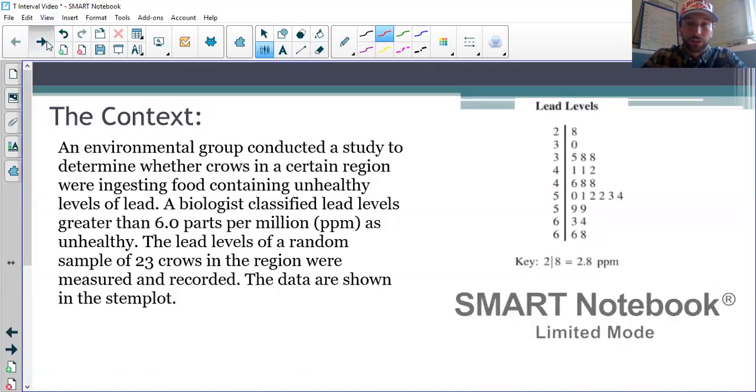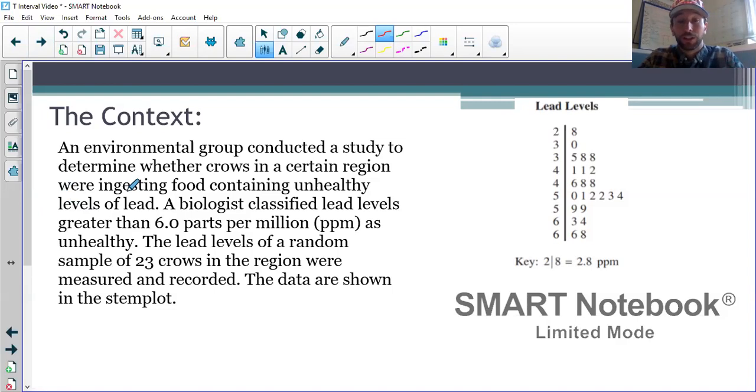So here's our context. This is a question from a past AP exam. So take a minute, maybe pause the video. Tedious, but the best thing you could do is to write this down in your notes, have all those there. Who knows, maybe you have to take stats again in college and you'll have a notebook with everything you need. So we've got some environmental group looking at the lead levels of certain crows. It's determined that greater than 6 parts per million is considered unhealthy.